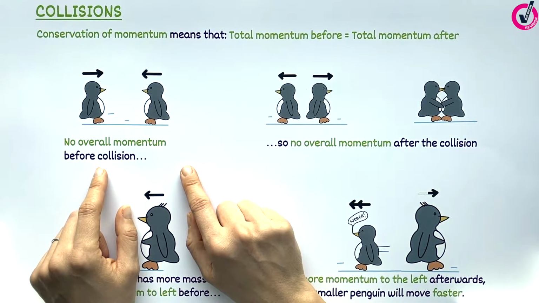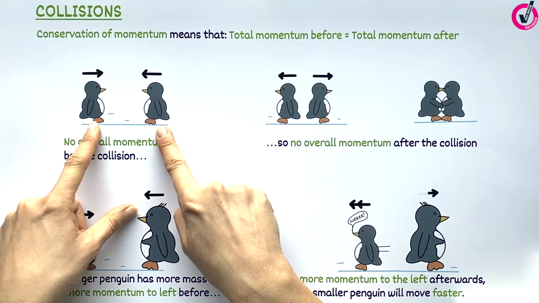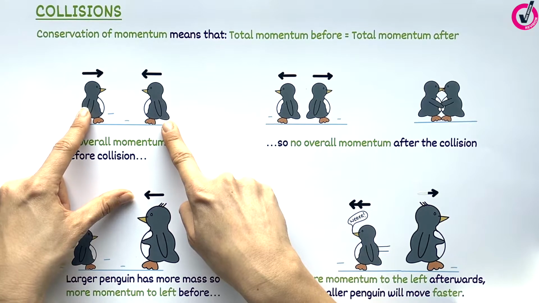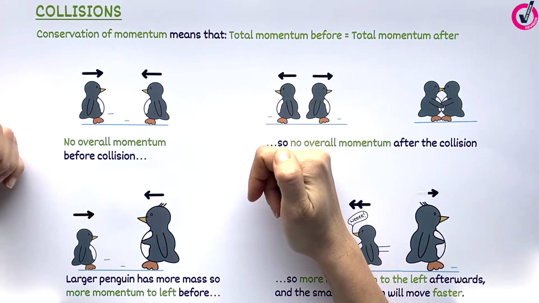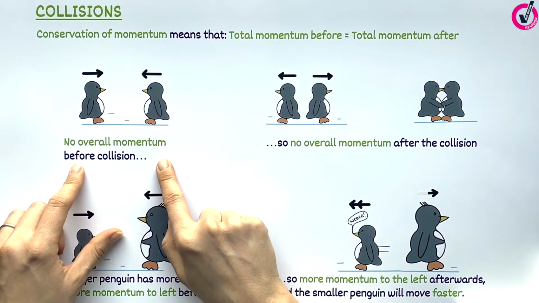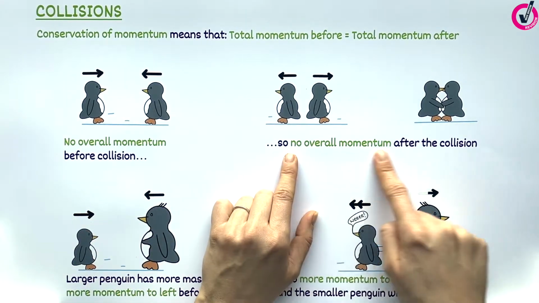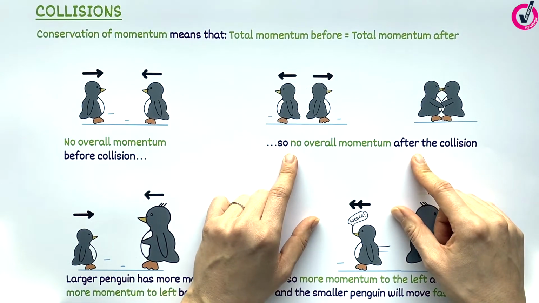Think of two identical penguins sliding towards each other at the same speed across some ice. They have the same mass and velocity, so they have the same momentum, but in opposite directions. Overall, their momentums cancel out, giving zero total momentum before they collide. This means we must have zero total momentum afterwards as well.